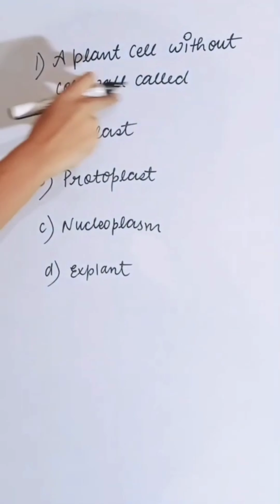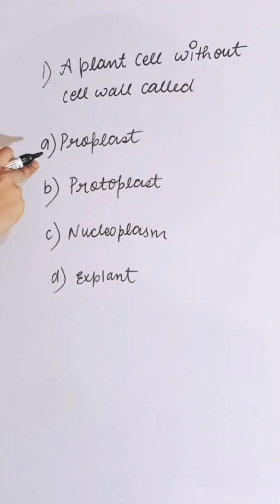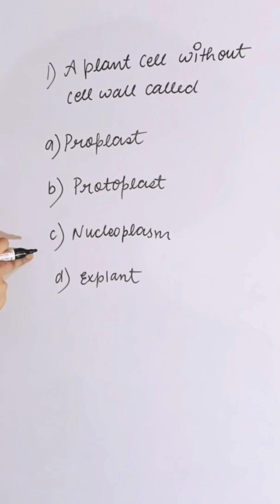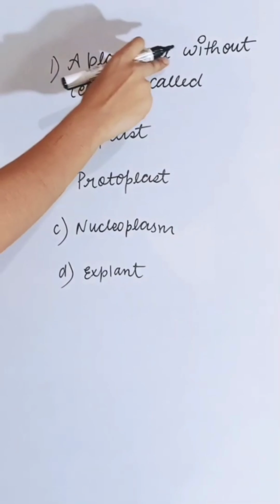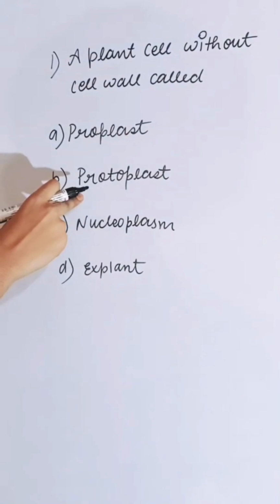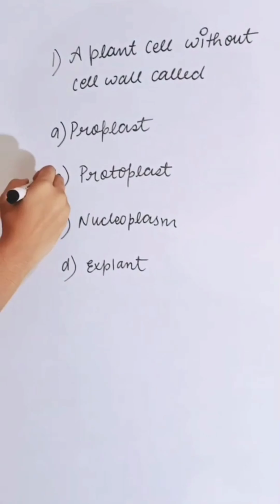A plant cell without a cell wall is called, first option proplast, second is protoplast, third is nucleoplast, and fourth is explant. A plant cell without a cell wall is known as protoplast. So the correct answer is B.